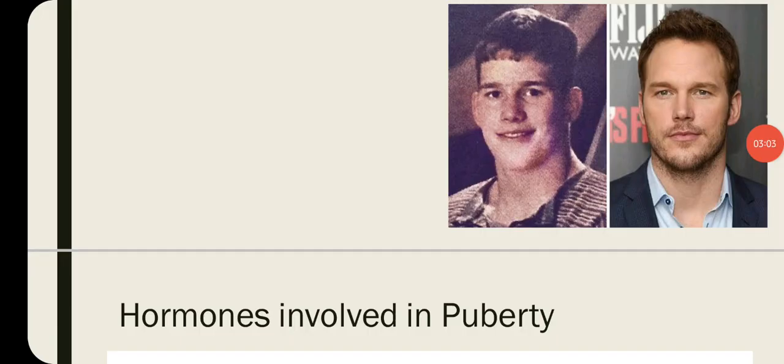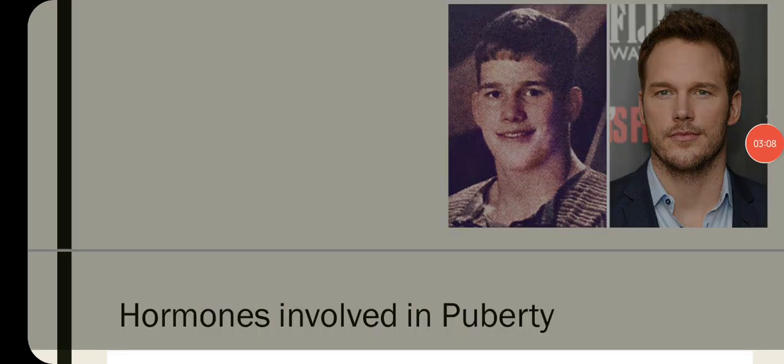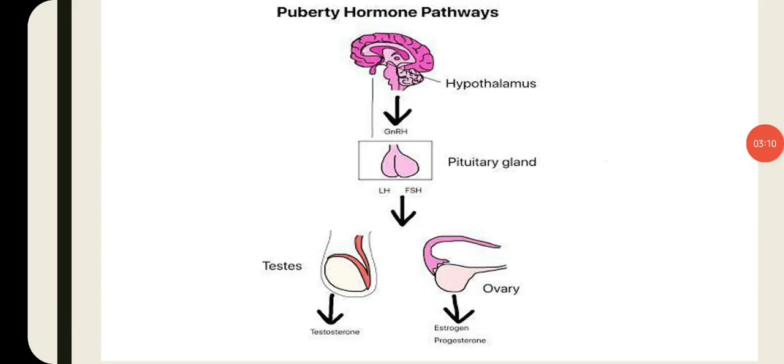Now we will talk about the hormones involved in puberty. At the age of 10 to 12, the gland present in our brain, called the hypothalamus, starts to release a releasing hormone, that is GnRH, the gonadotropin releasing hormone.